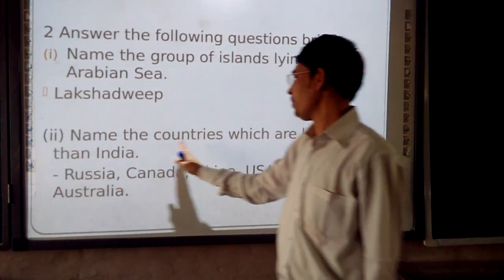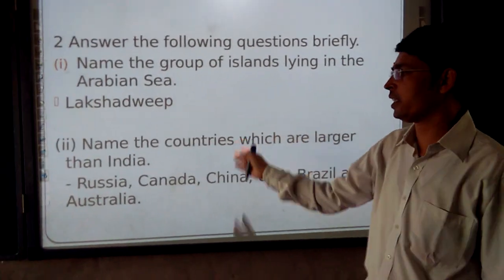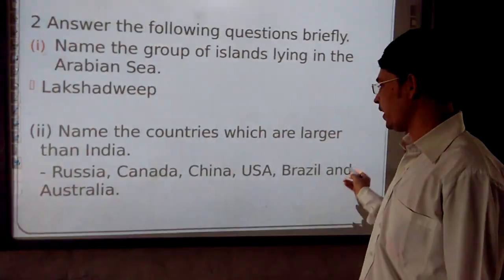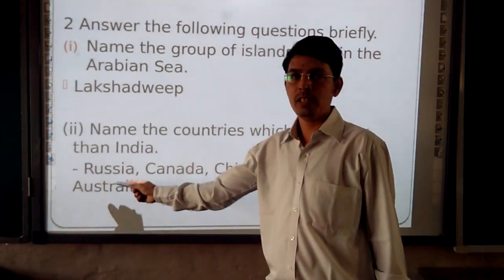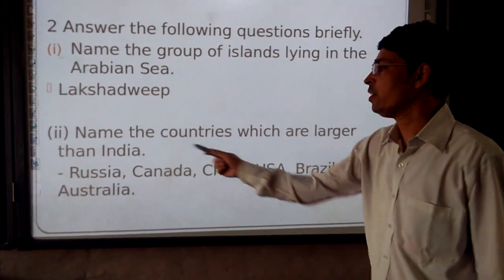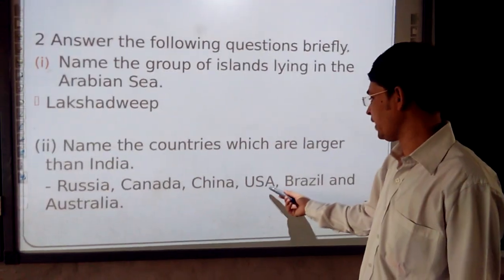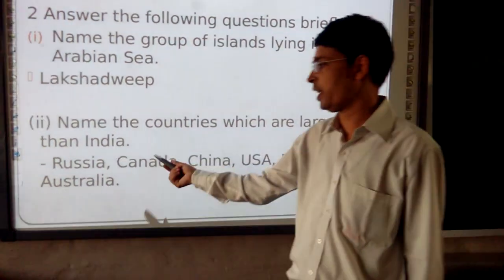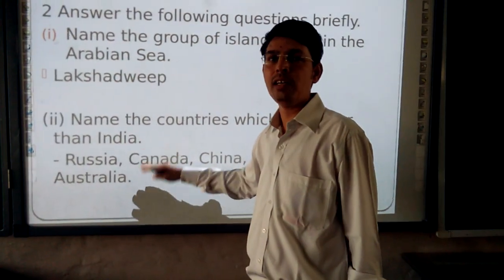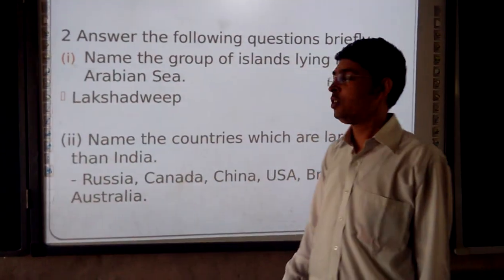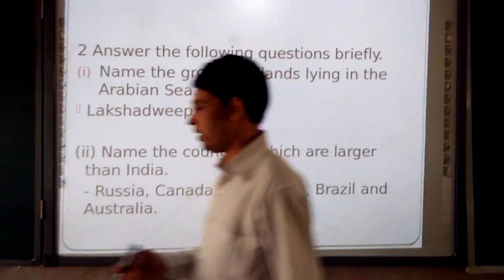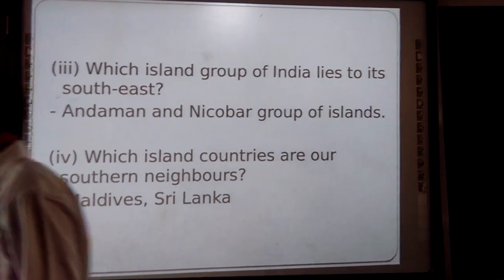The second one: name the countries which are larger than India. We know the names of the 6 countries: Russia, Canada, China, United States of America, Brazil and Australia. And India is at the 7th position.